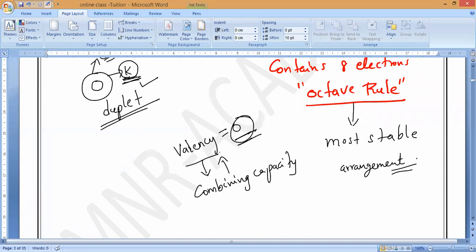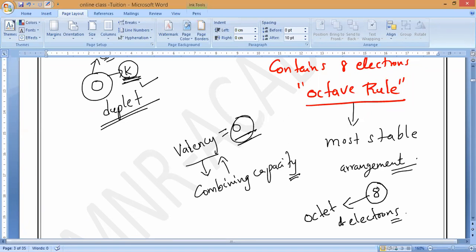In all the remaining atoms, more than one shell is present, so they become stable in nature only if they contain how many electrons in the valence shell? 8 electrons. The 8 electrons in the outermost shell of an atom are known as an octet. What should we call it, guys? Octet of electrons. All of you please remember.